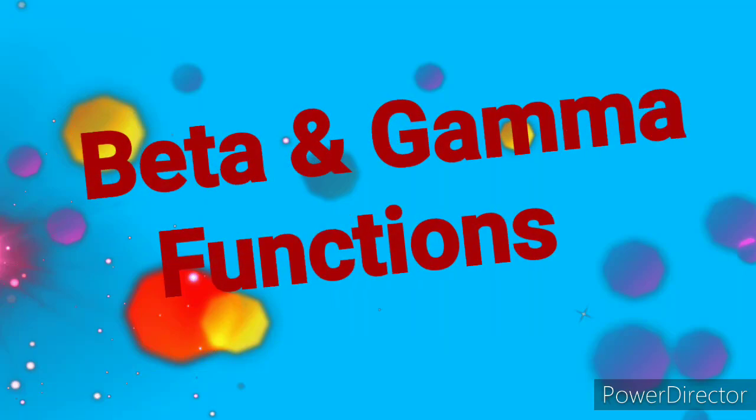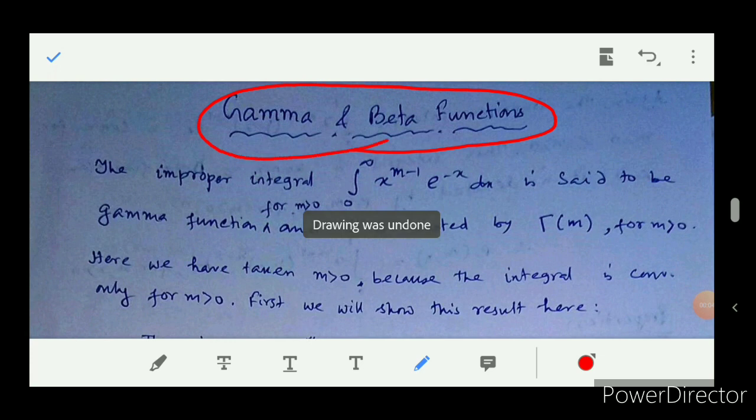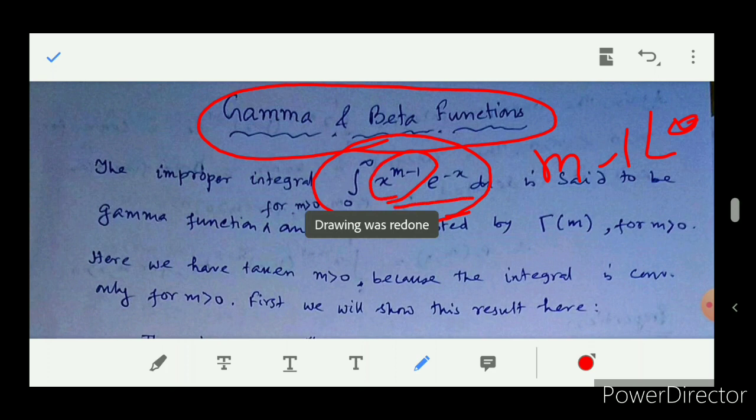Okay, today I am going to discuss gamma and beta functions. First we see this integral, integration 0 to infinity x to the power m minus 1 e to the power minus x dx. We see that if m minus 1 is less than 0, then x to the power m minus 1 will come in the denominator and it will be an improper integral at x equal to 0.